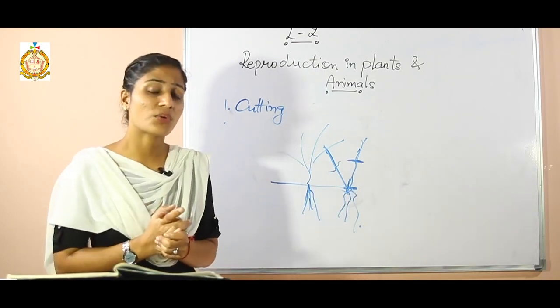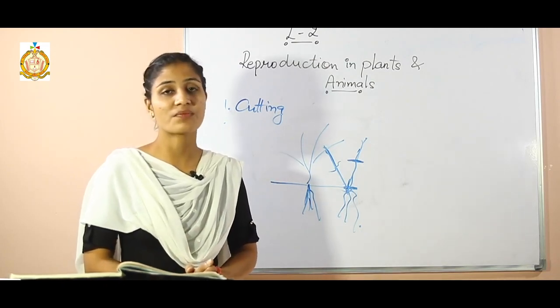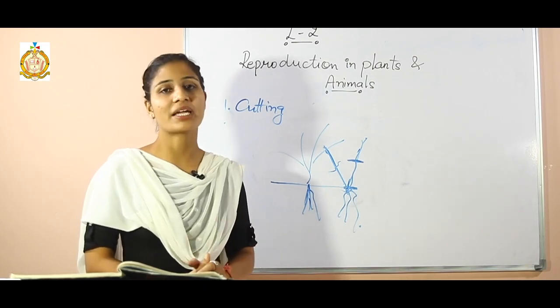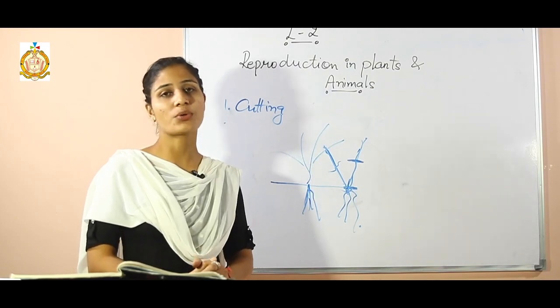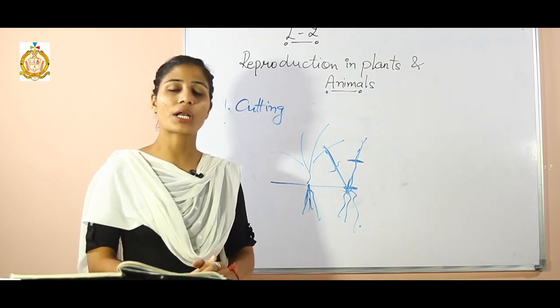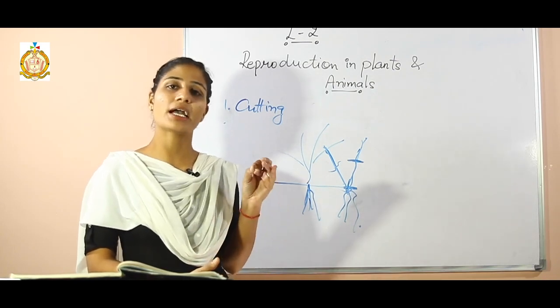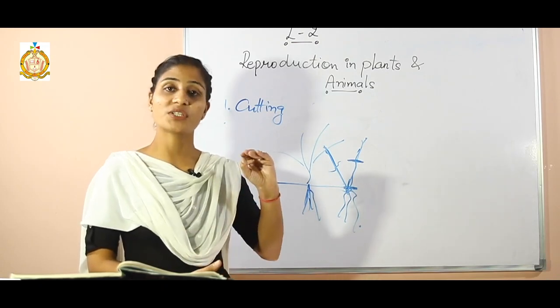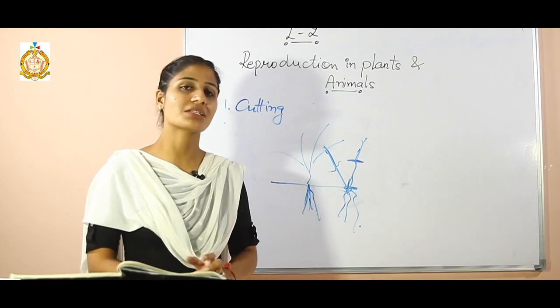So this is all about reproduction by asexual means. We have discussed the various methods or ways how we are able to grow plants asexually. So this is all about the topic. Hope you understood. Now you have to do one thing. You have to write all the methods of asexual reproduction, and you have to give examples of each type, which plant or which organism shows reproduction that way. So this is your home assignment.